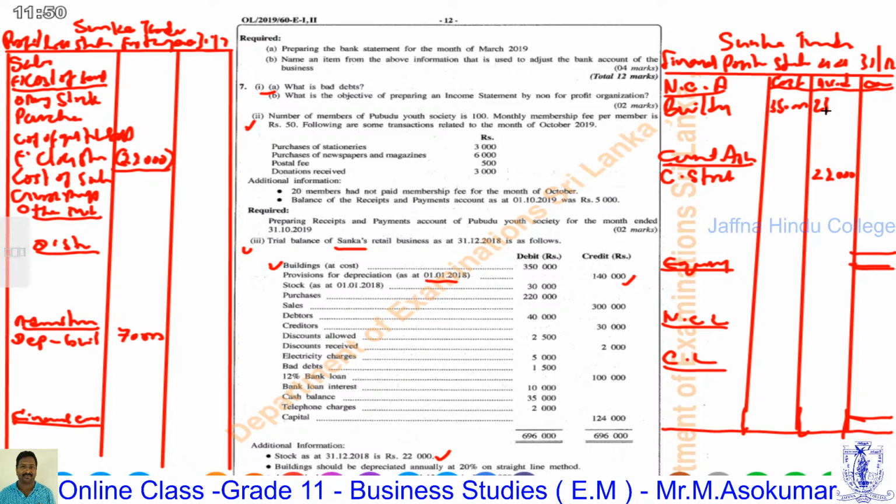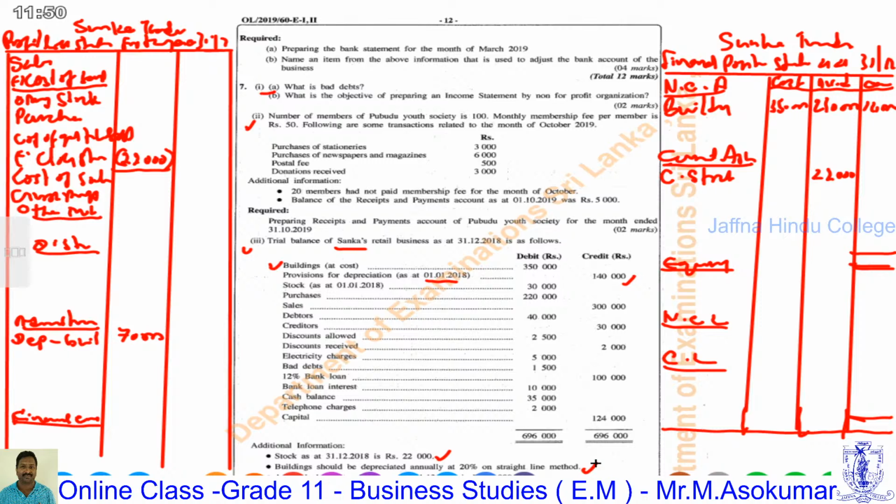210,000 is the accumulated depreciation. After deducting 210,000 from cost, 140,000 is the carrying value. No other non-current assets. Then the second additional information, the building depreciation, is also completely done.